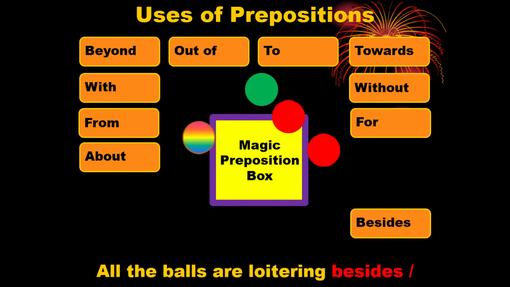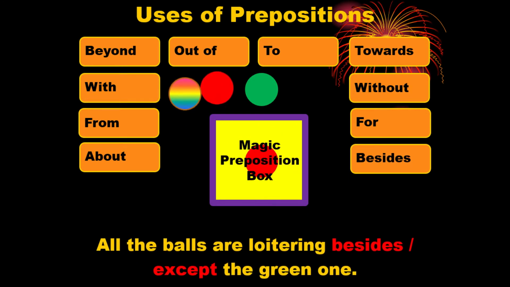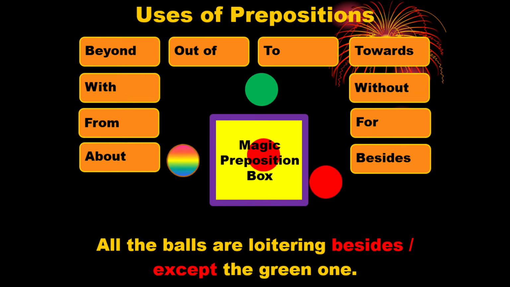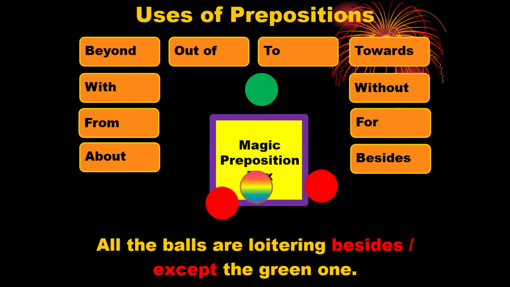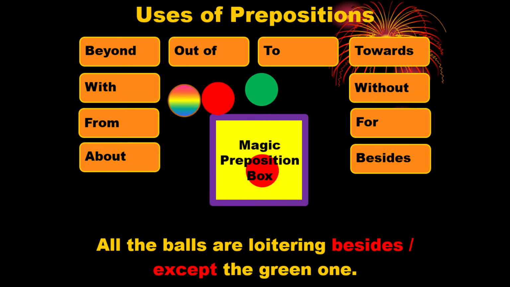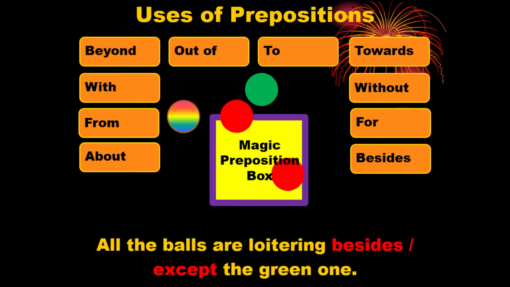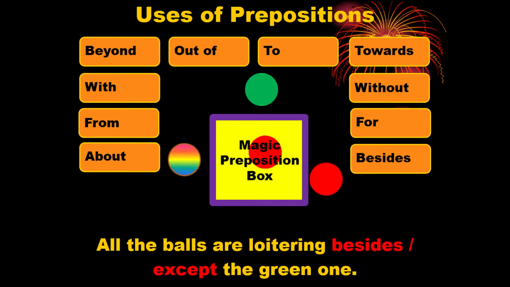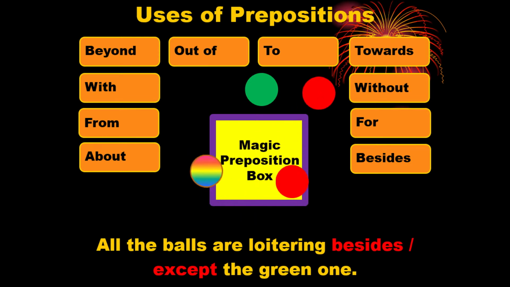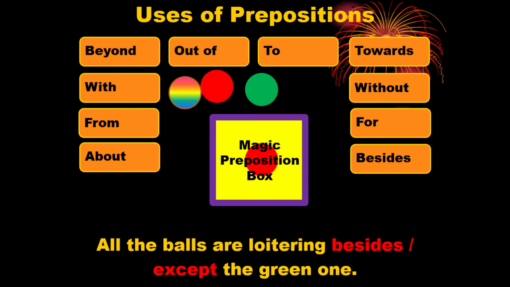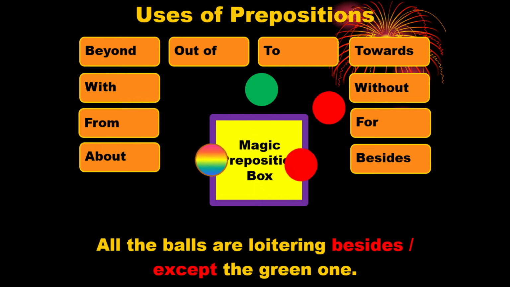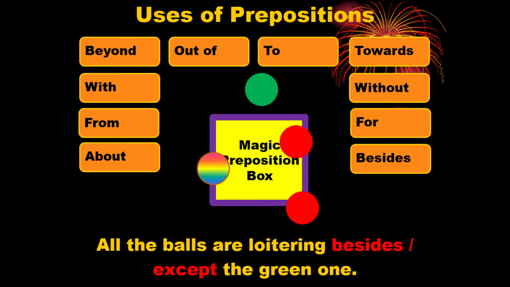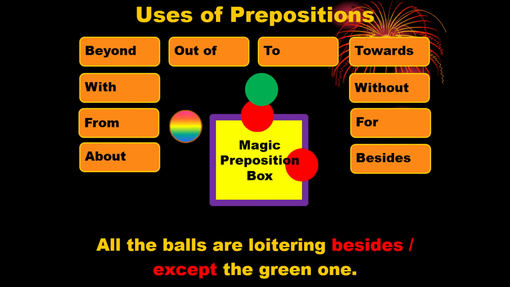Out of 4 balls, 3 balls are moving here and there. But the green ball is still in its position. It is not moving. So we can say, all the balls are loitering besides or except the green ball, or except the green one. So when do we use except or besides or without? When an action is done by not involving other things, that time we use besides or except before the other thing. Here all the balls are loitering except the green one, that means except the green ball.